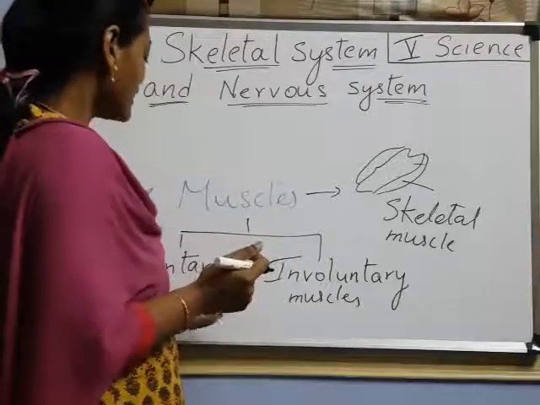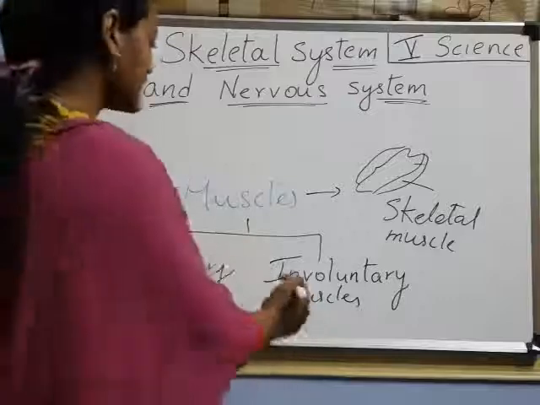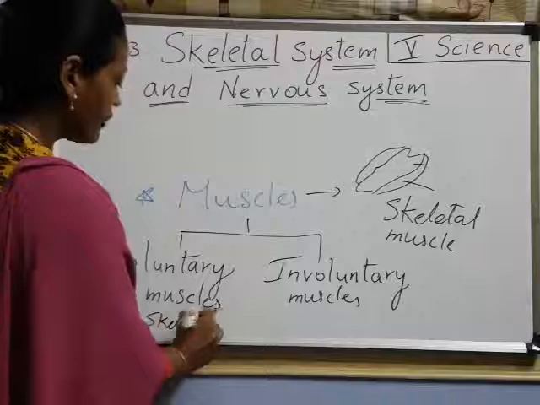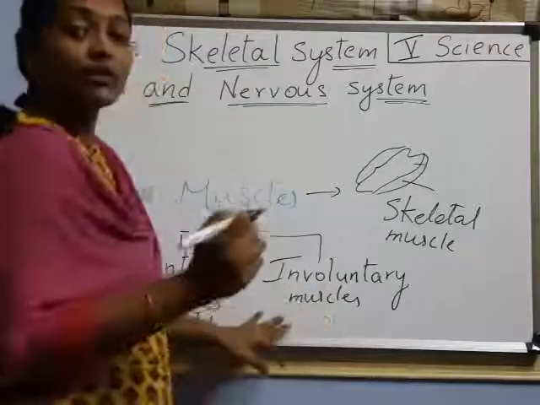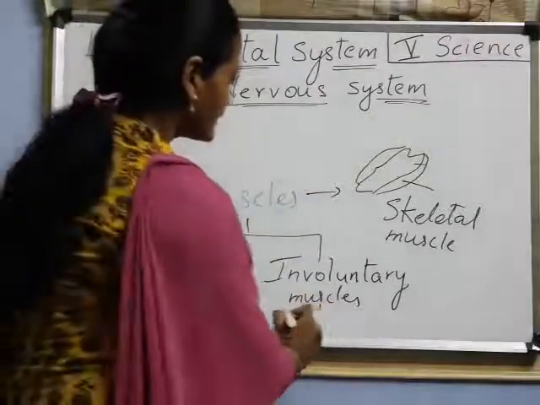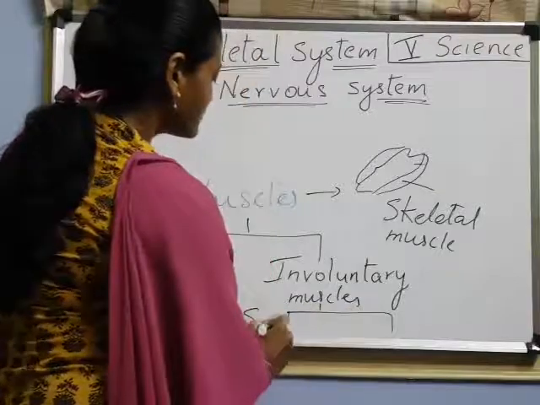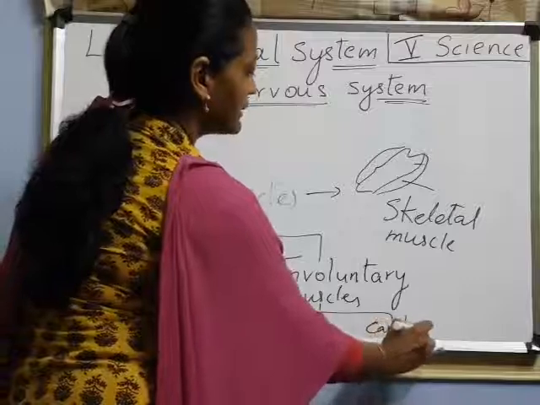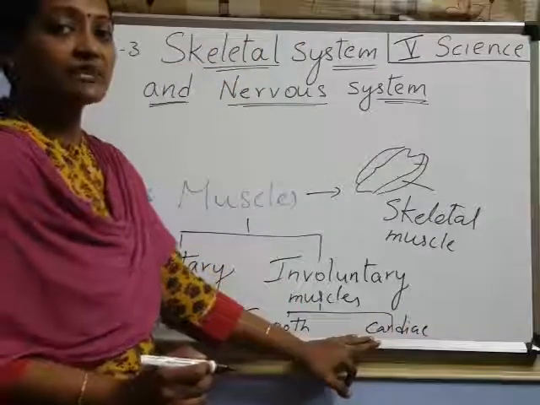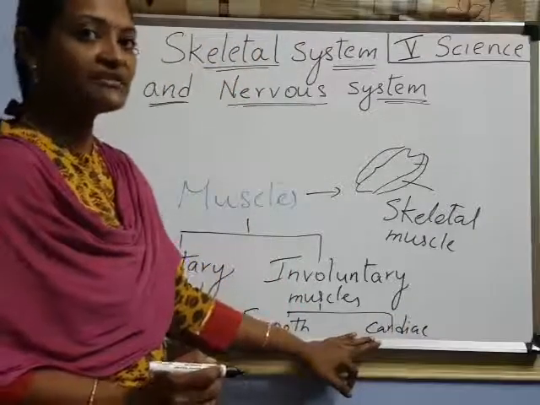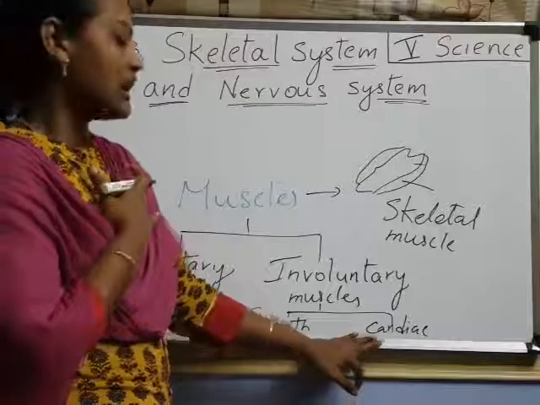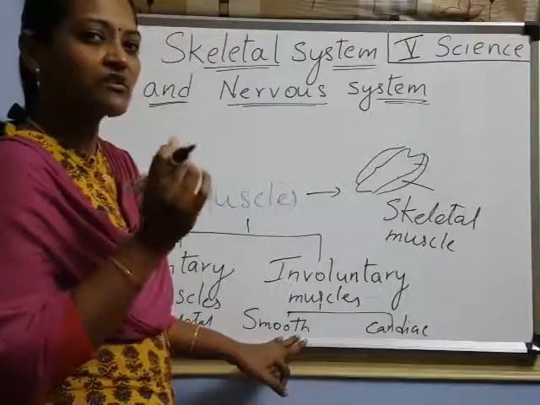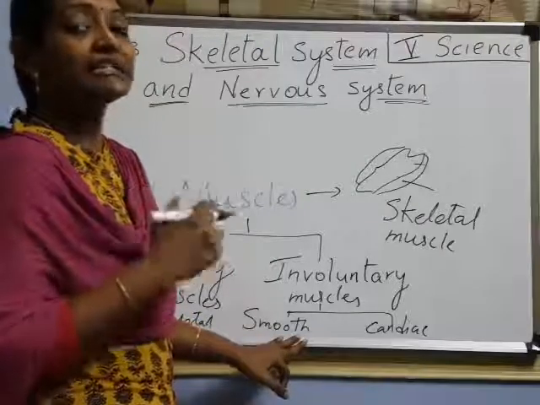So, voluntary muscles and involuntary muscles. Skeletal muscle is the example for voluntary muscles. Involuntary has two types. One is smooth muscle, and another one is cardiac. Cardiac is the main muscle in the heart, so heart muscle we call cardiac muscle. Smooth muscle is very soft, and it is there in the digestive system.